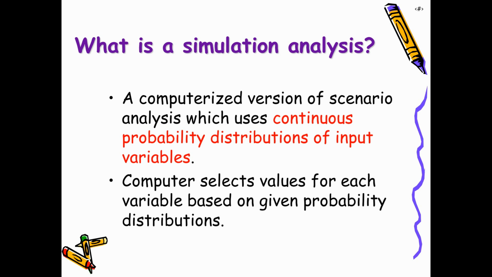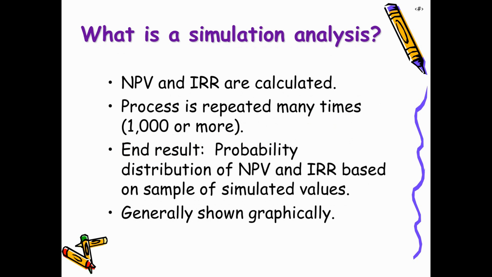Another technique is simulation analysis. Simulation analysis is basically a computerized version of scenario analysis, which uses continuous probability distributions of input variables. The computer selects a value for each variable based on the given probability distribution, and NPV and IRR are calculated. The process is repeated many times, like 1000 to 5000 times. The end result shows the probability distribution of net present value and internal rate of return based on a sample of simulated values, and generally the results are shown graphically.